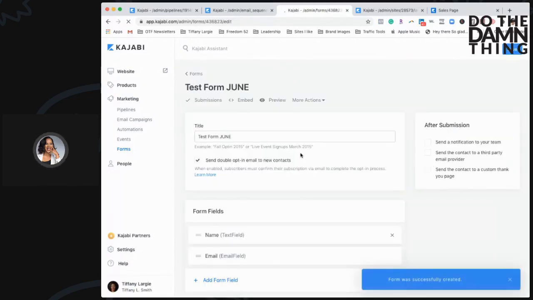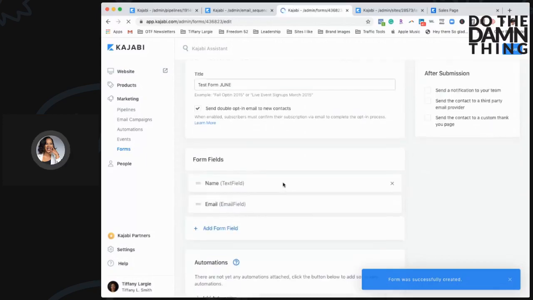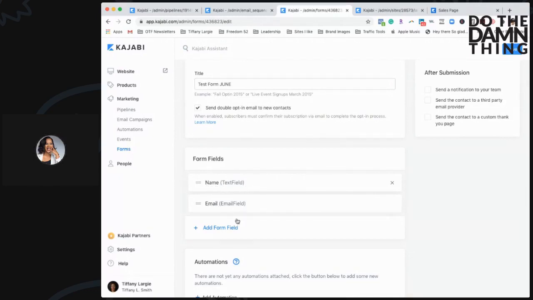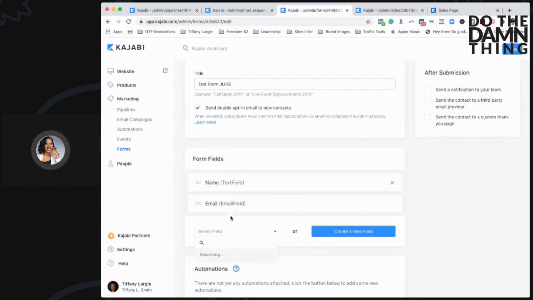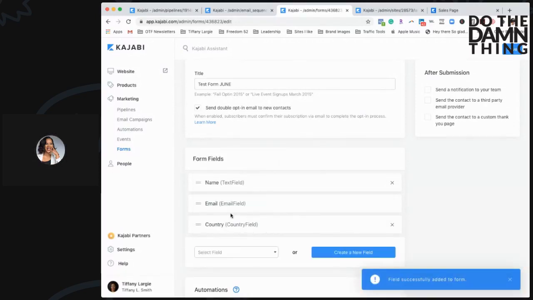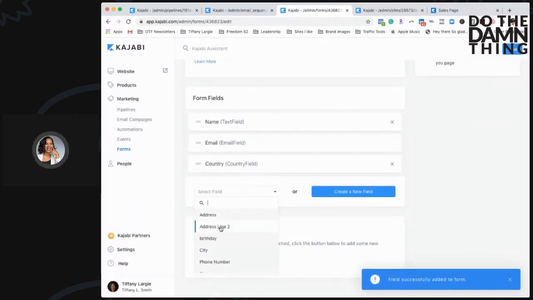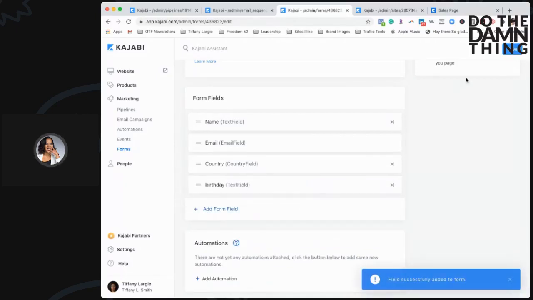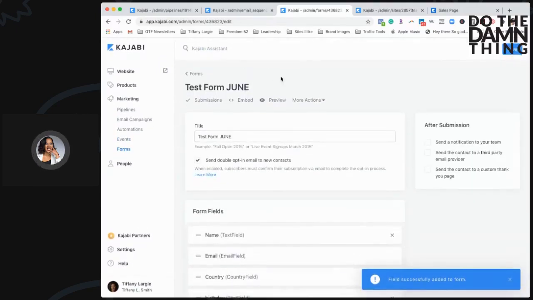Now they have an actual template, okay? And one of the things that's automatic is they say, okay, great, go ahead and we're gonna automatically collect name, email, and then I'm gonna say, but I also want you to collect their country. Let's collect their country. You know what else I wanna collect? Man, oh man, I wanna collect their birthday, okay? So this is one of the other really neat things that I can do super fast.